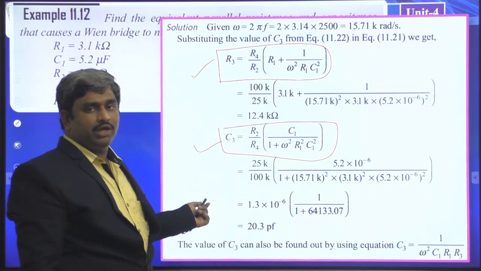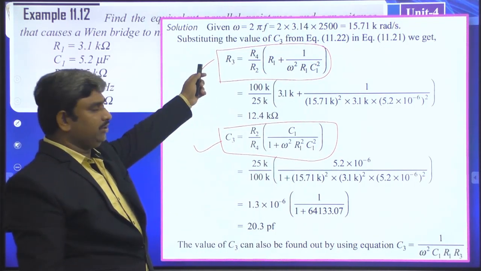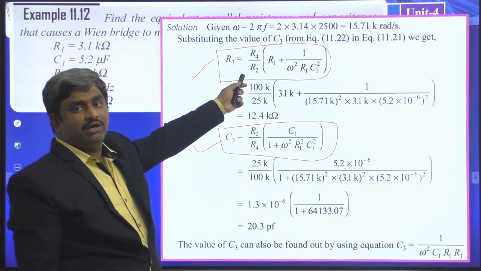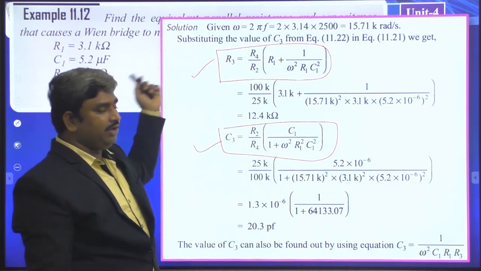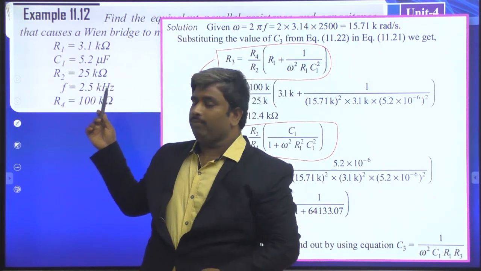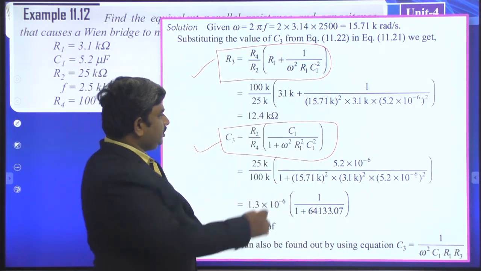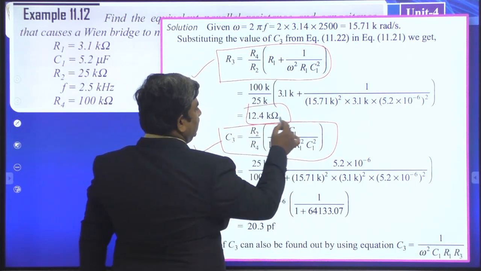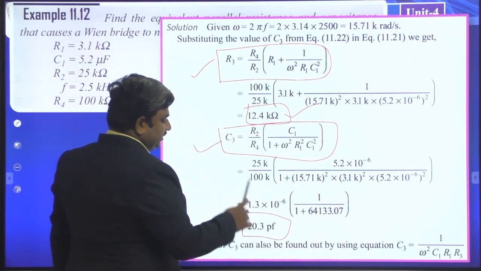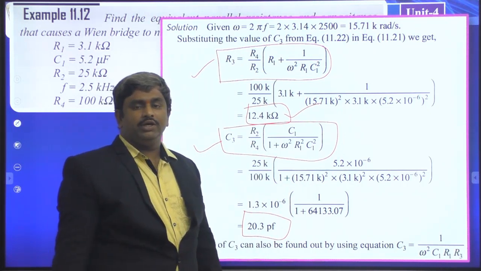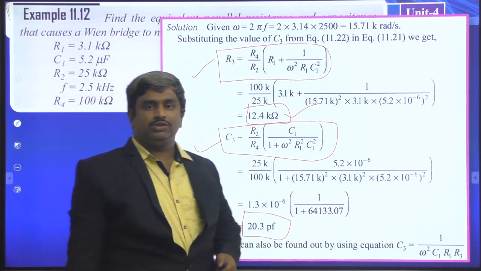What we have gathered from the previous derivation of the Wien bridge balancing condition. In this expression we have to substitute all the values given in the problem. So substitute all these values and solve this problem. After simplification we will get the R3 value as 12.4 kilo ohms and the C3 value as 20.3 picofarads. So C3 we got and R3 we got.